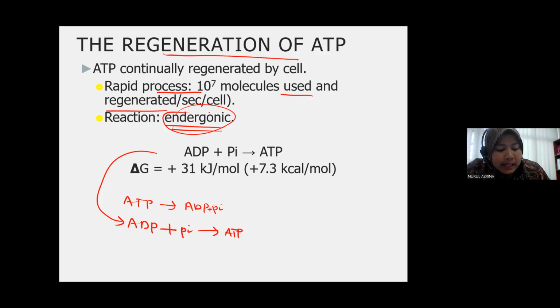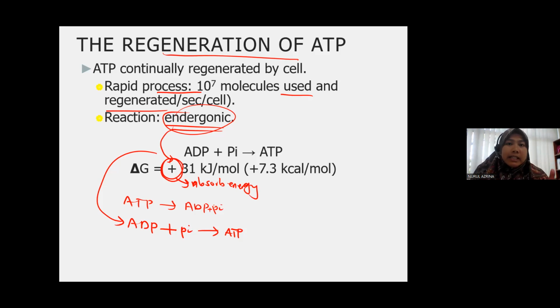So that we call as endergonic reaction. Okay, and you can see endergonic reaction, proses yang menyerap tenaga. That's why the symbol will be given as positive. Okay, positive means the process absorbs energy. How much energy is absorbed during formation of 1 ATP? 31 kilojoule per mole of energy. Okay, so sama.